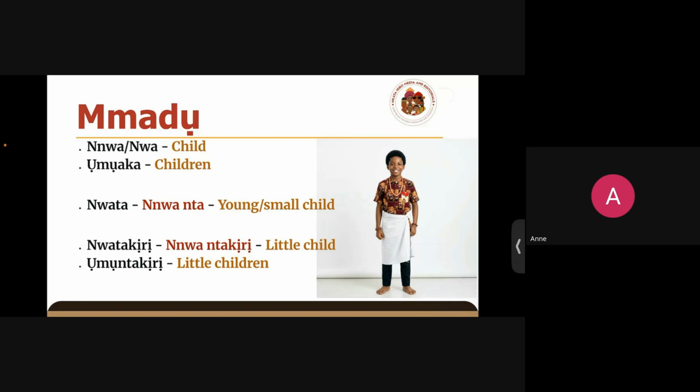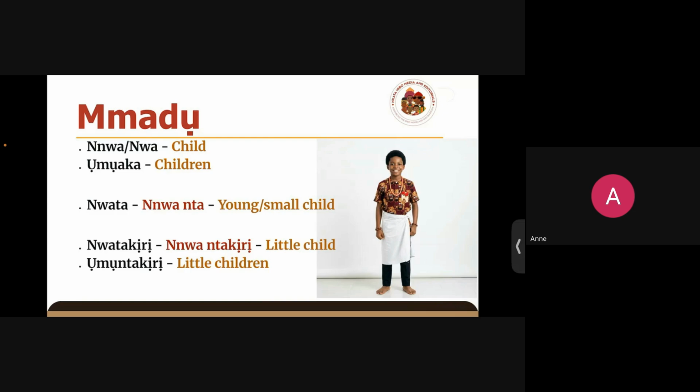Then we also have nwata kiri. Nwata kiri also means child, but we usually use this word for little children, okay, or the youngest or the smallest of children. So it could be said that the word nwatakịrị came from nwa ntakịrị. Ntakịrị is also small, but it's more like tiny. So you can have something and say this is obere, nke dị obere, this is small.